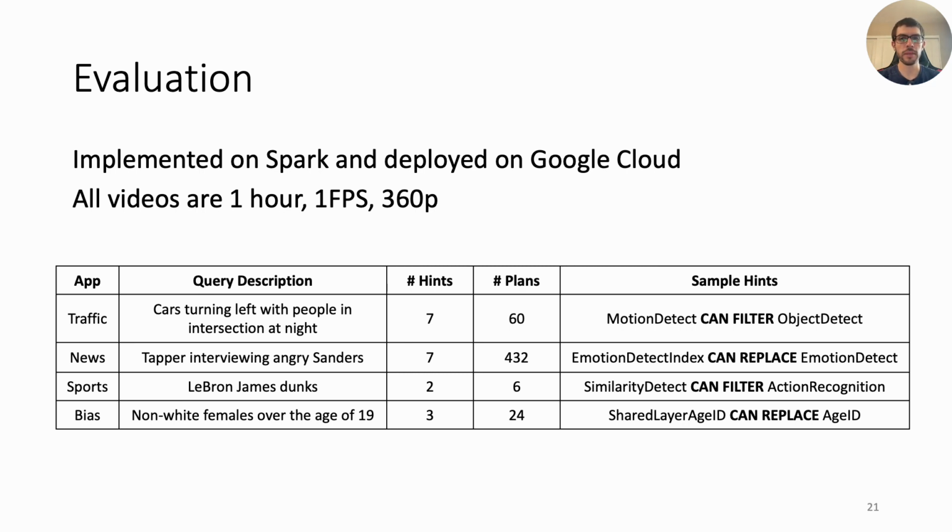Also shown are sample hints for each query. For example, with the traffic query, we can first run a motion detector to detect cars and people before proceeding to identify them in a frame using an object detector.